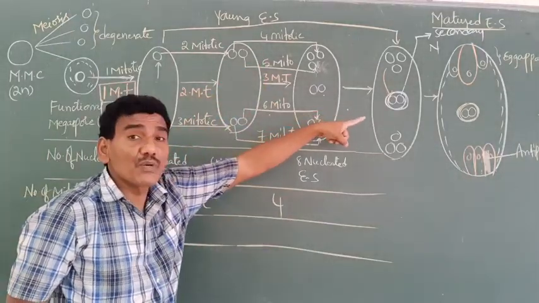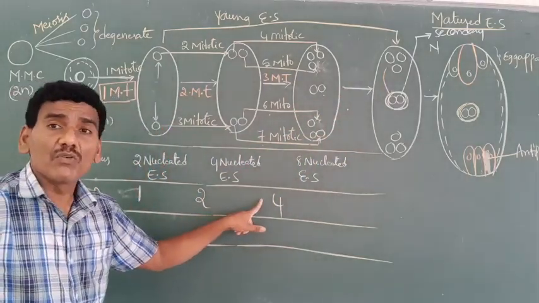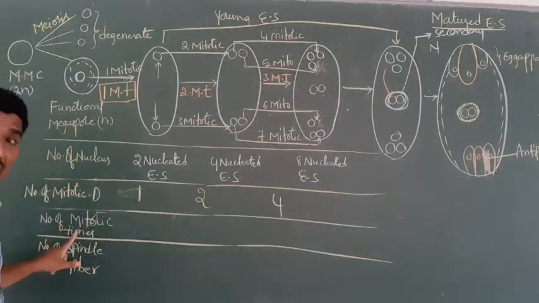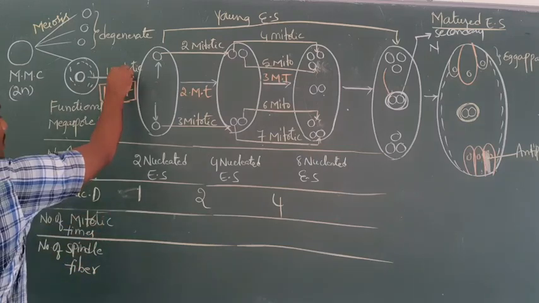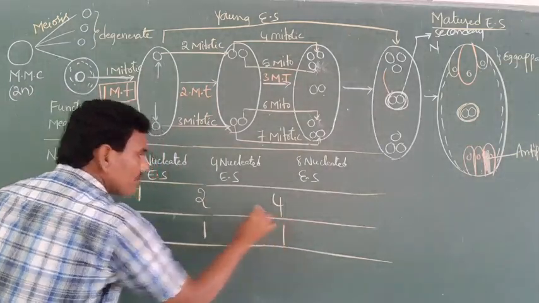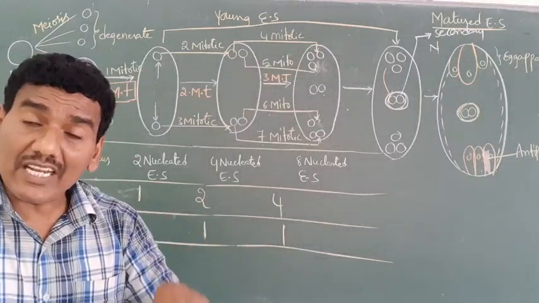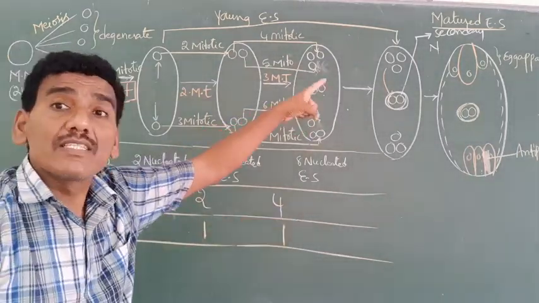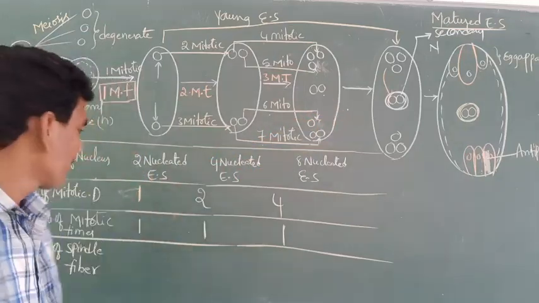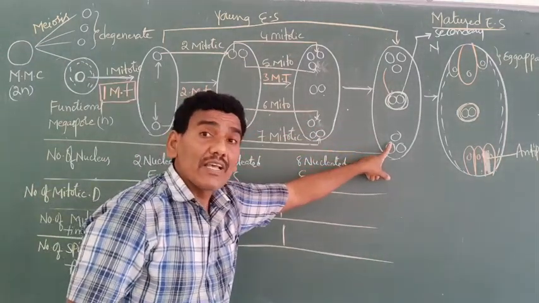For the formation of a mature embryo sac, how many mitotic divisions are involved? Totally 7. Next, the number of mitotic generations: here 1, here 1, here 1. How many mitotic generations are required for the development of a 7-celled, 8-nucleate embryo sac? 3 mitotic generations.